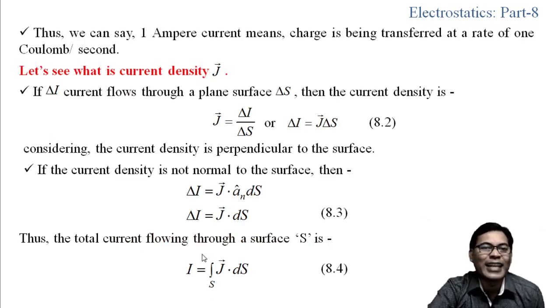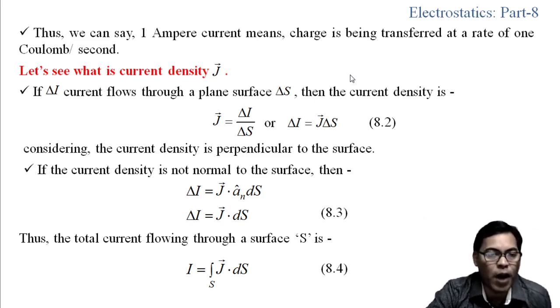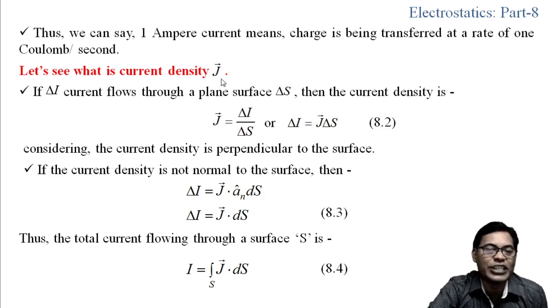Now, as an example, if you say that the current is 1 ampere, what is the meaning of that? That means the charge is being transferred at a rate of 1 coulomb per second. Now, let us see the current density J.